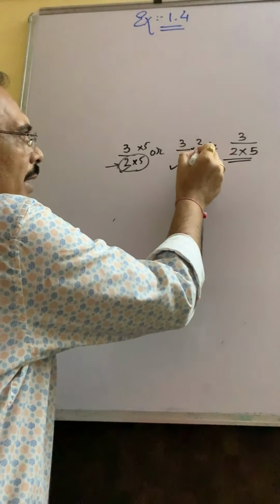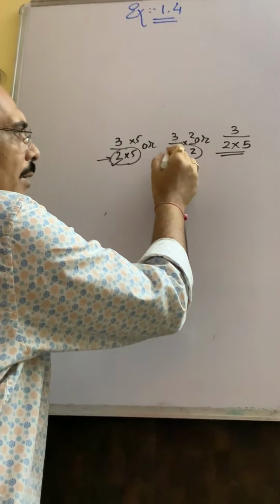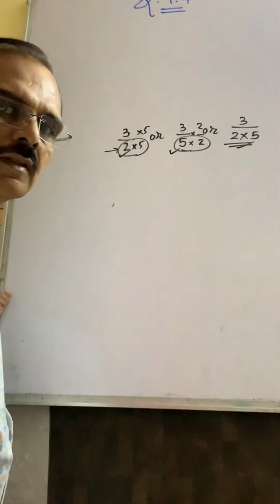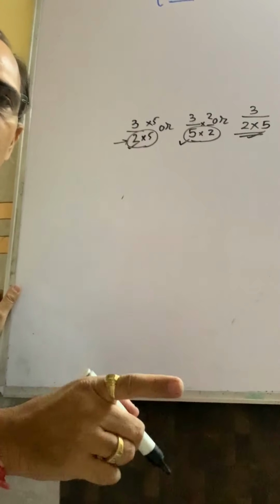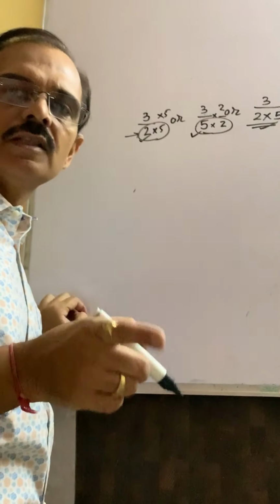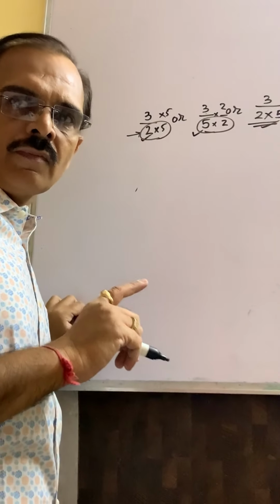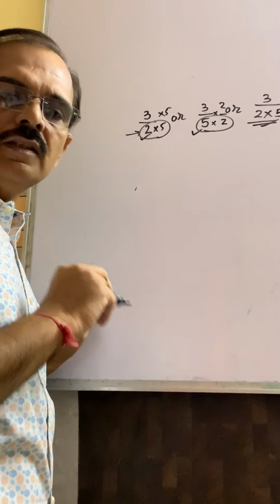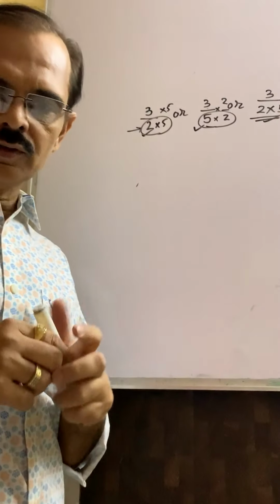You can multiply it by 2, 5 2s will be 10, and here already given. So if in the denominator there is 10 or 100 or 1000, then it will convert into decimal expansion. We use this rule in this exercise 1.4.